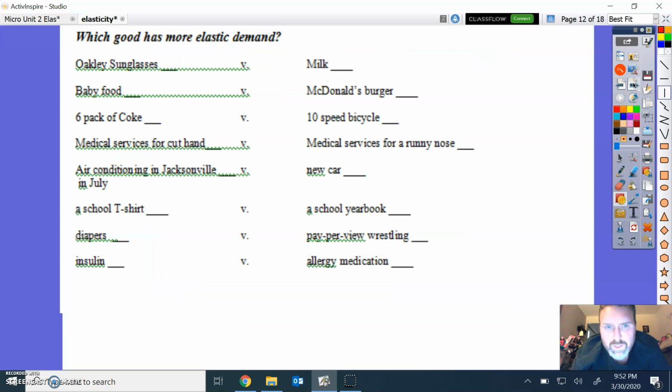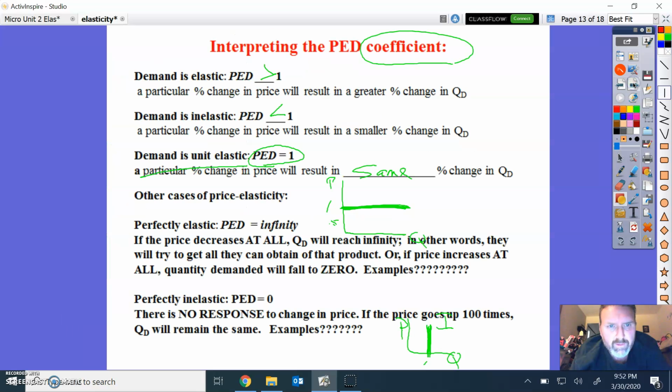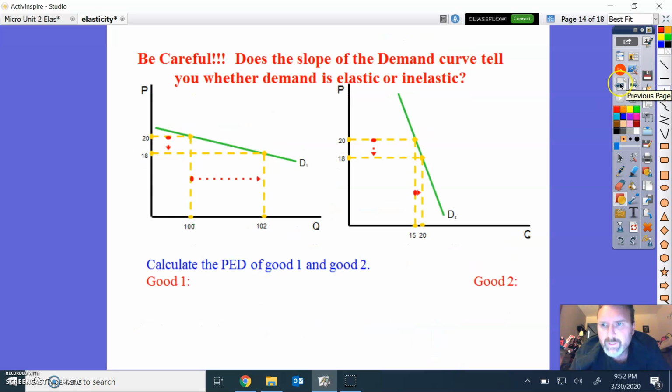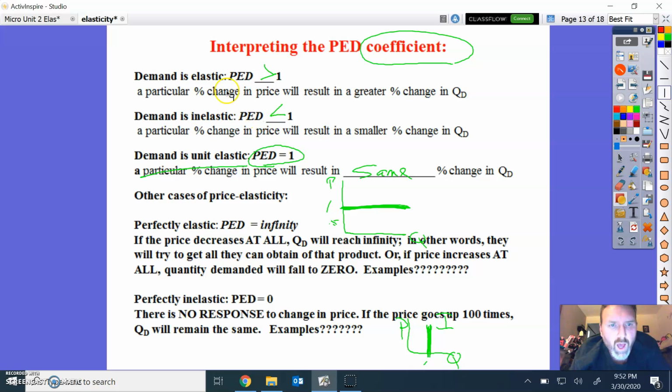So the question going forward, and we'll use this as part of our review on Wednesday, is which good typically has a more elastic demand. This will be the last slide of the day. We want to look at these PEDs. Remember, anything that is greater than 1 is elastic.